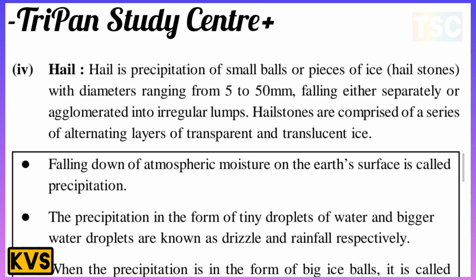And next, when the precipitation is in the form of big ice balls, it is called hailstorm. It is important here.